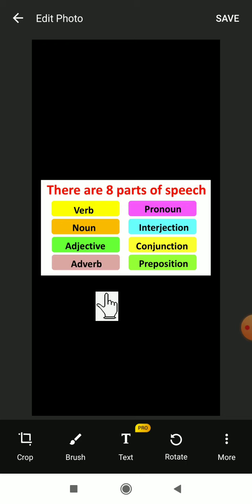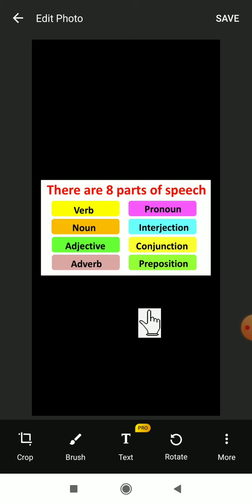So each and every one we are using, and what the use of that is, we have already learned with examples. So you just write down one example of each and every part of speech, and then send it to me. Hope you all understood.